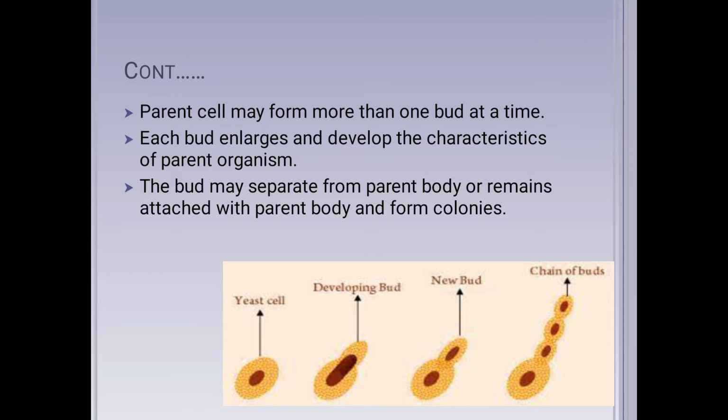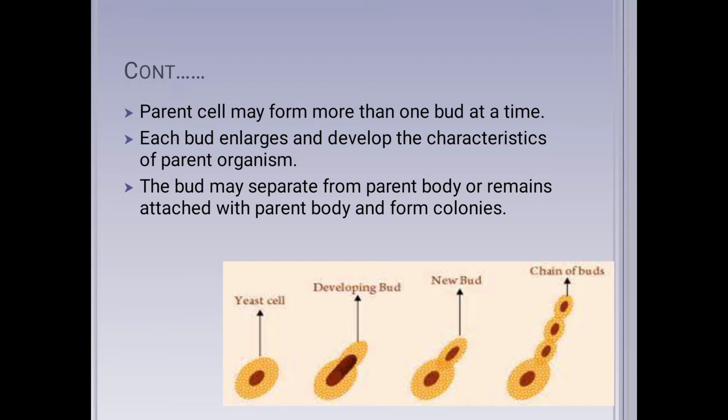Once the bud has grown into a mature organism, two conditions take place. The bud may separate from the parent body and grow as an independent organism, or it remains attached to the parent body and forms colonies.